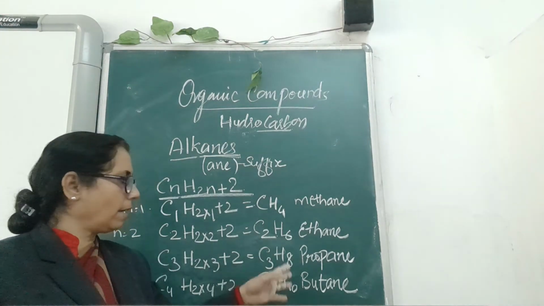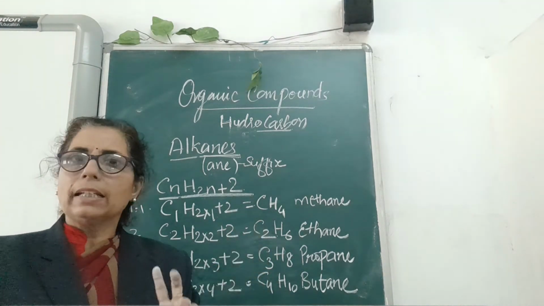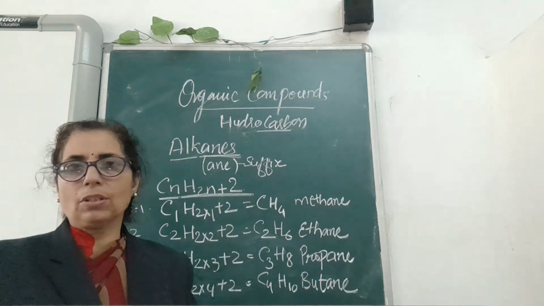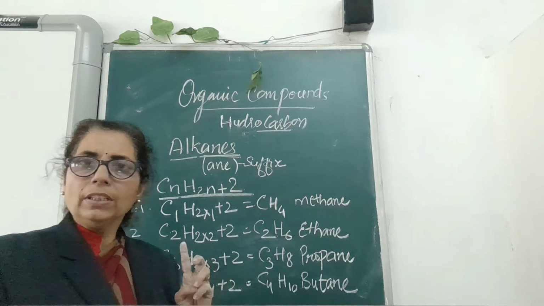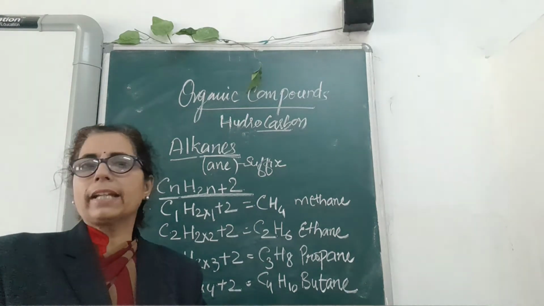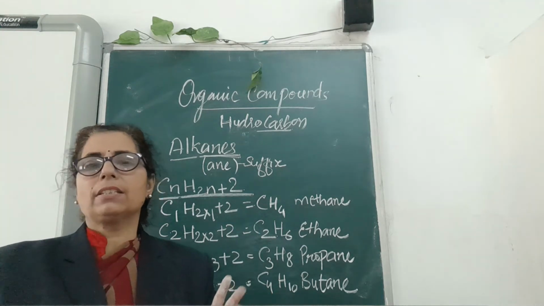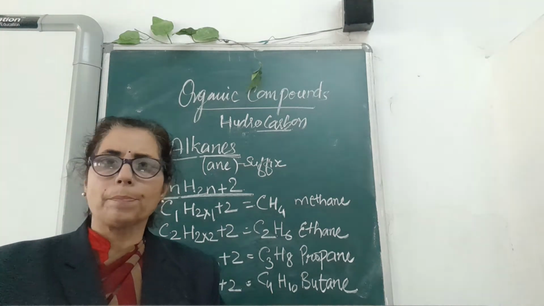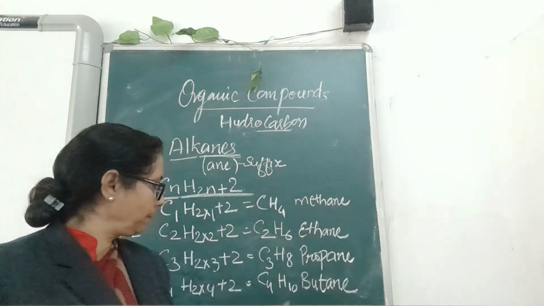So hydrogen we will see afterwards, but first, when 2 carbon, "eth" and suffix "ane", because we have used the formula for alkane. When n is equal to 3, on calculating you have found that you got C3H8. When 3 carbon is there, you will use the term prop, and the suffix used will be "ane", propane.